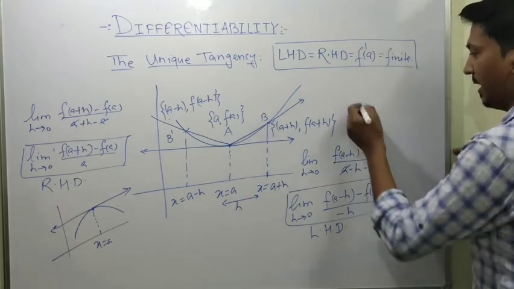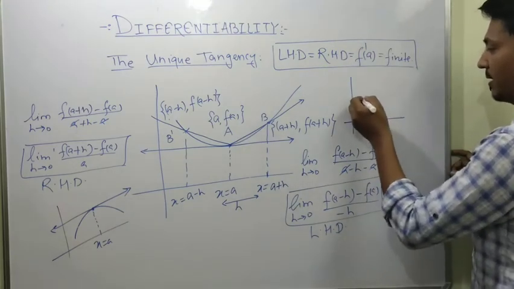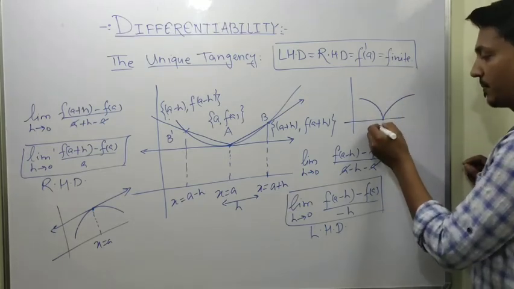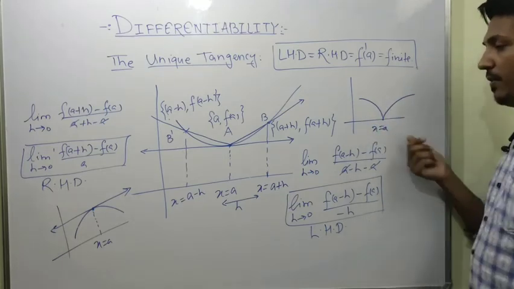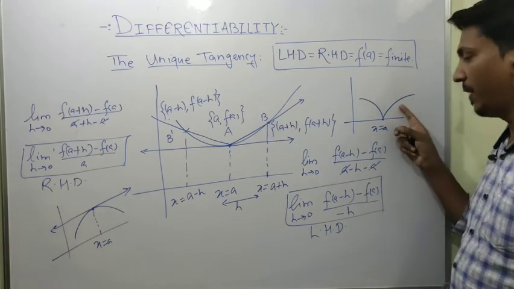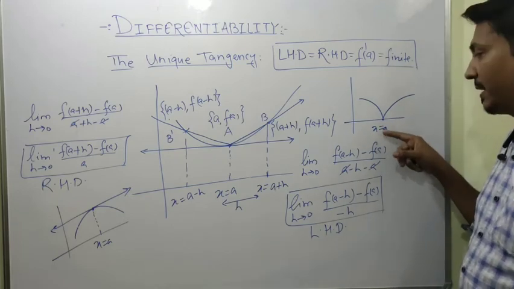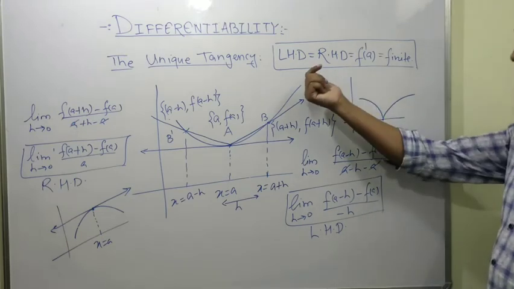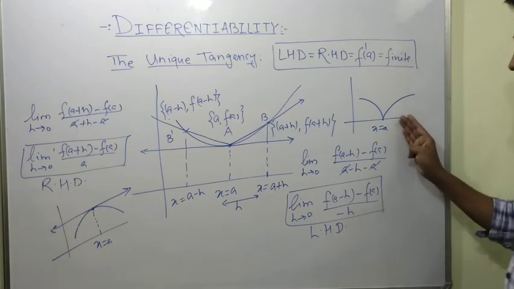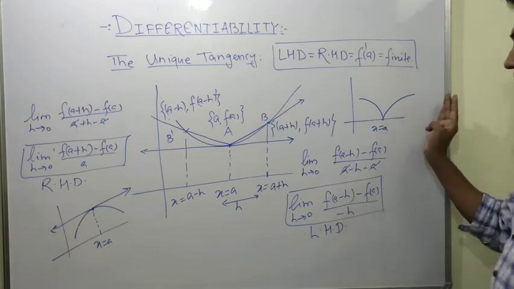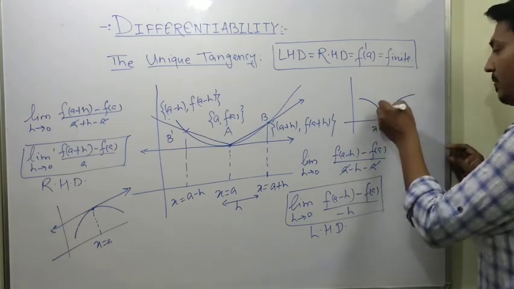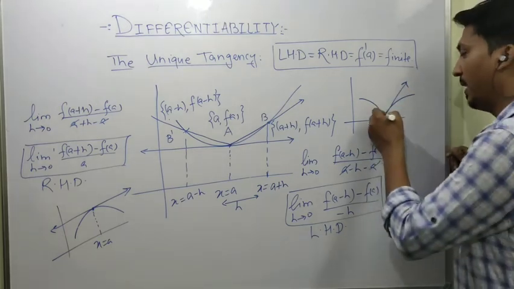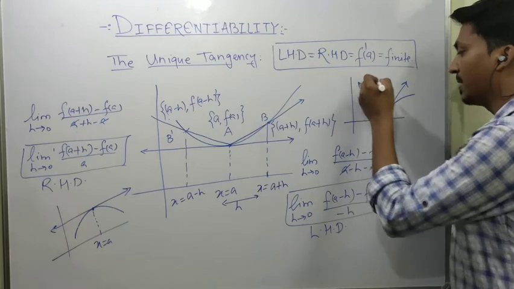If I take another example, let's say a graph like this. So this point is x equals a. If I try to find out whether this function is differentiable at x equals a or not, I take the tangent from the right hand side, which will be like this, and the tangent from the left hand side, which will be like this.